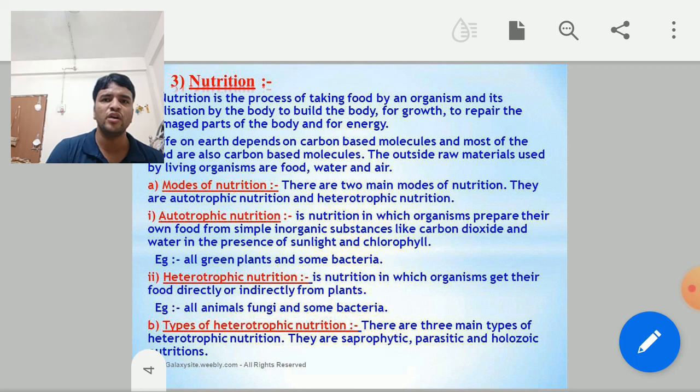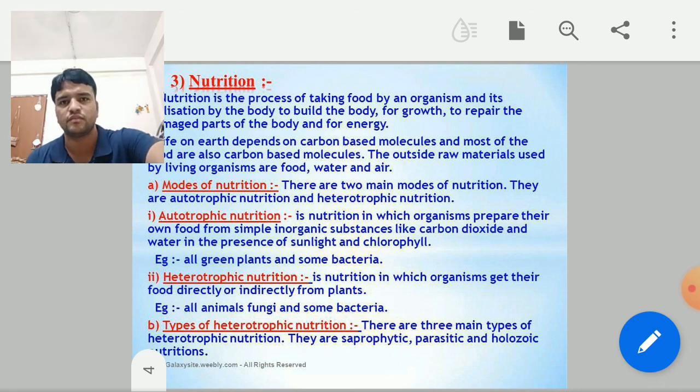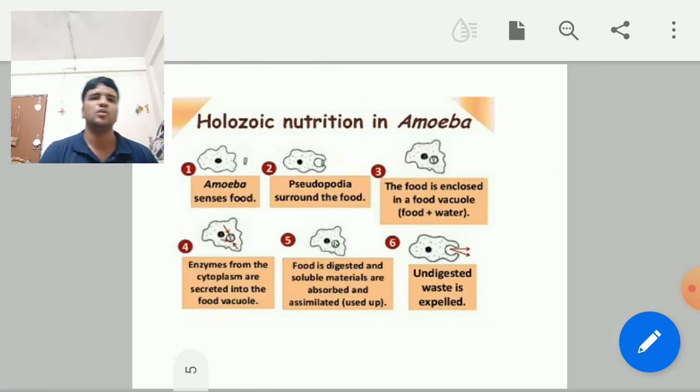Nutrition we have already discussed: the autotrophic mode, the heterotrophic mode, and the types of heterotrophic nutrition. Just now I have briefed the types of nutrition. First we'll talk about holozoic nutrition in amoeba. Amoeba is a unicellular organism.